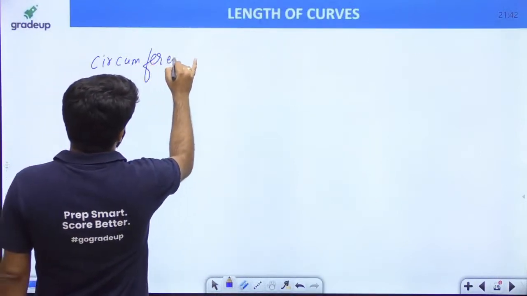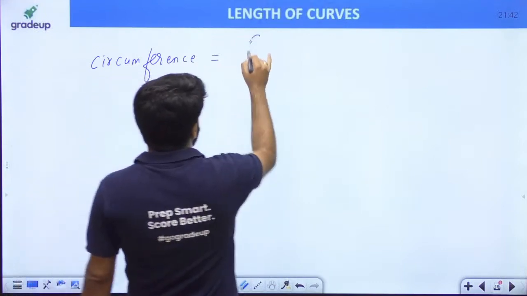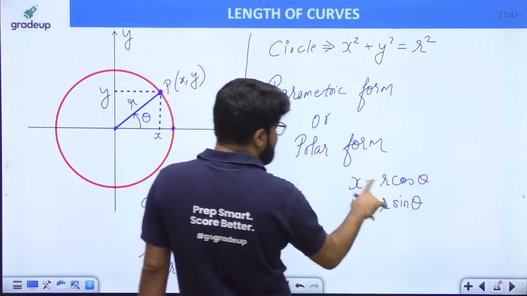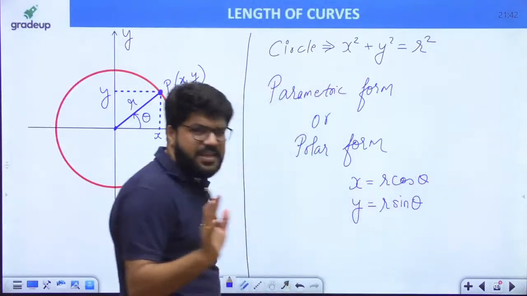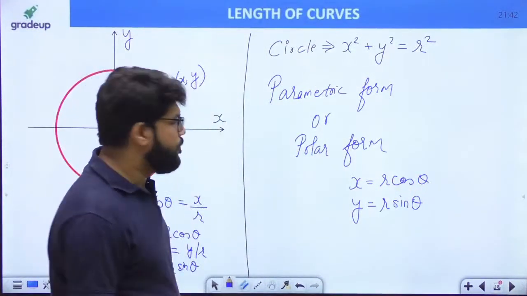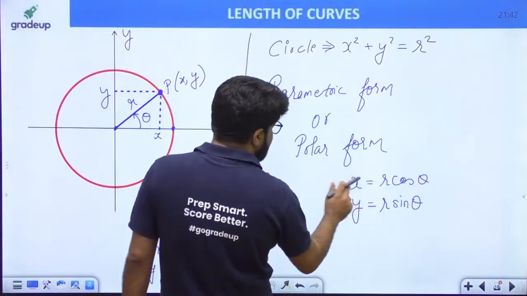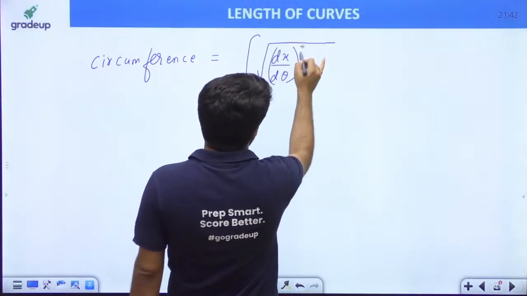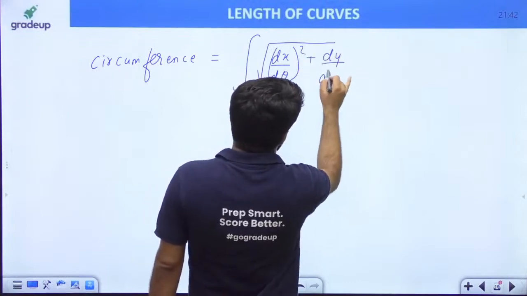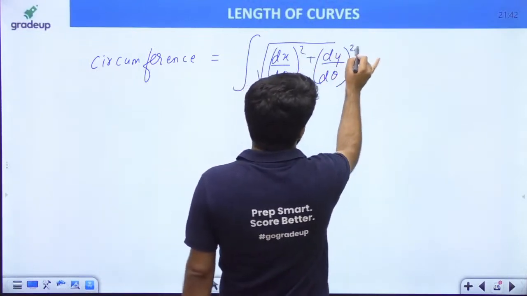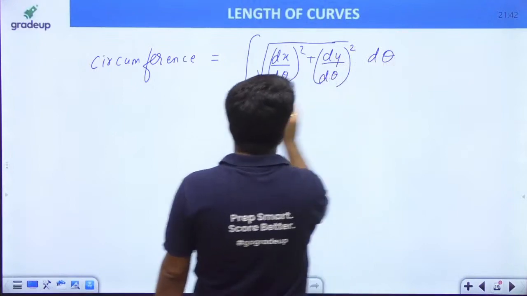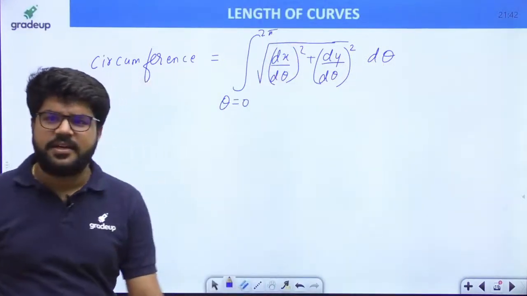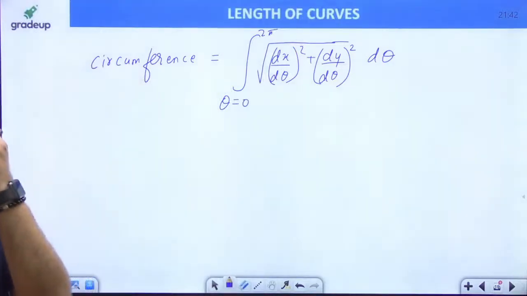I can calculate the circumference of a circle as the integral of the square root of (dx by d theta) whole square plus (dy by d theta) whole square, d theta. Here x and y are functions of theta, not t. The parametric variable is theta, where the limit of theta is 0 to 2 pi. I told you 0 to 360 degrees.